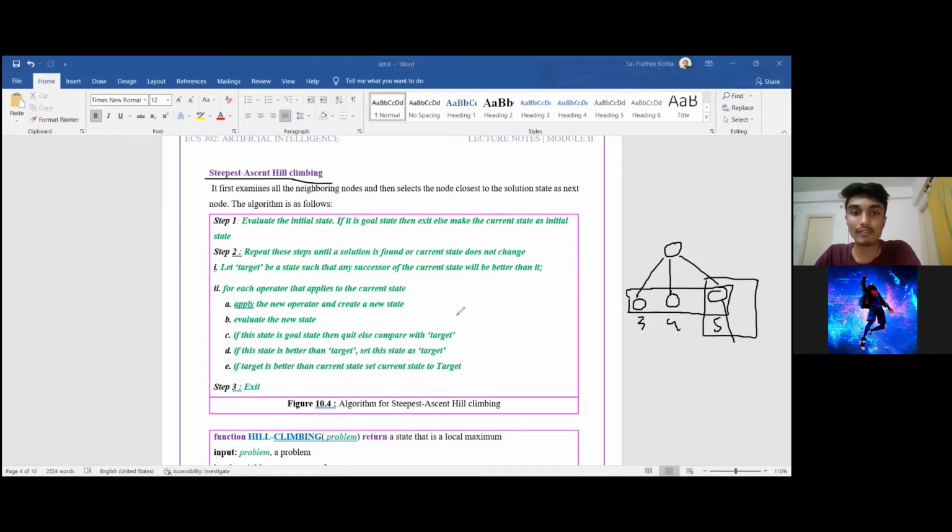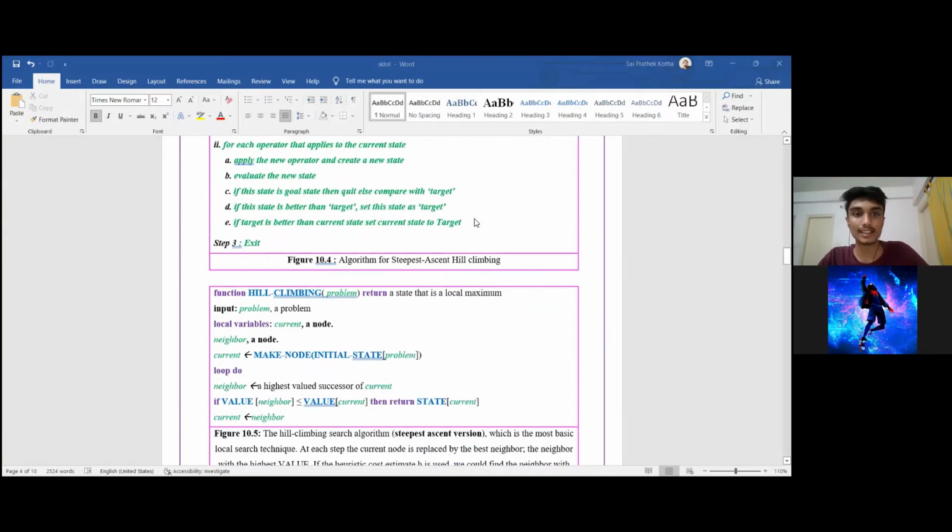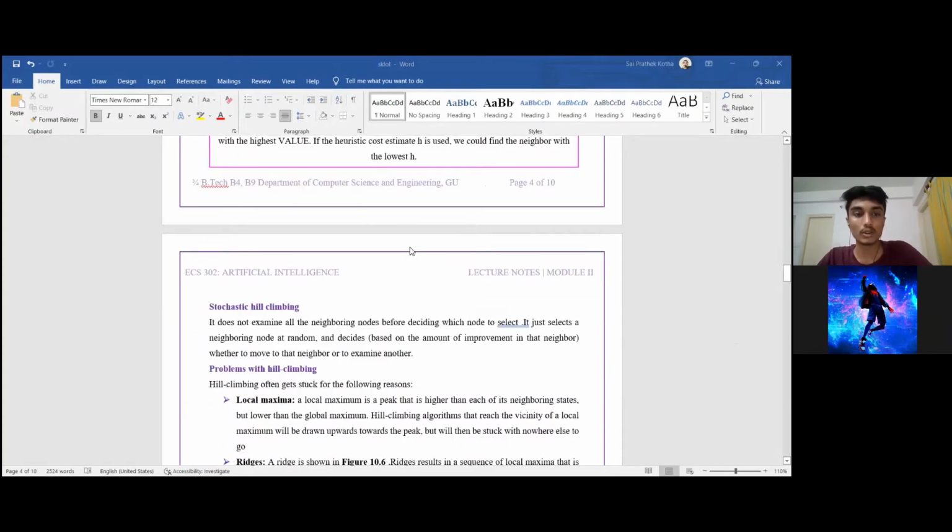In order to do that, we take a target as the goal node, and we perform this additional step of not only comparing these children nodes with each other, but also comparing them with the target node. And if any of these nodes are not greater than the target node, then we do not go ahead. This allows us to overcome the problem of local maxima by not getting stuck in the local maxima, by comparing with a greater target node, which will allow us to come out of the local maxima. So this is nothing but steepest descent hill climbing, and it allows us to get out of local maxima.